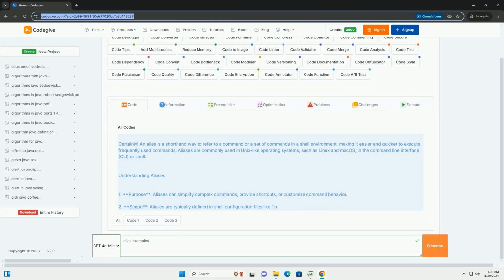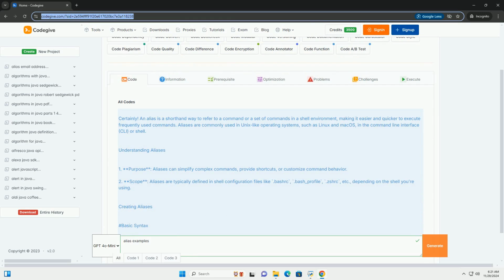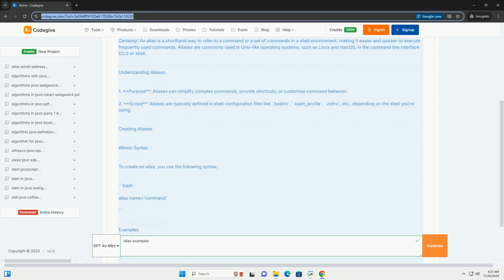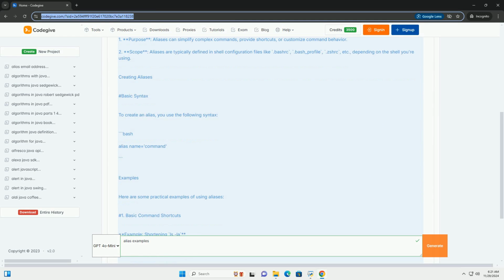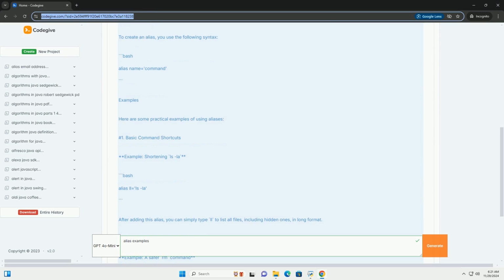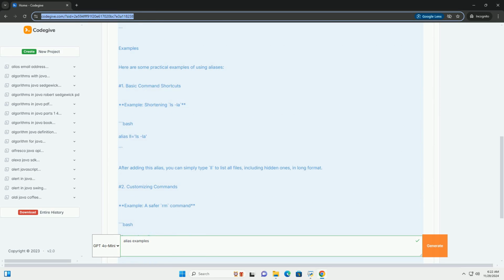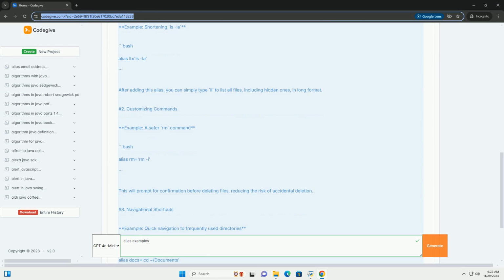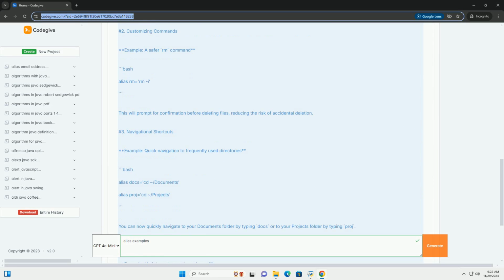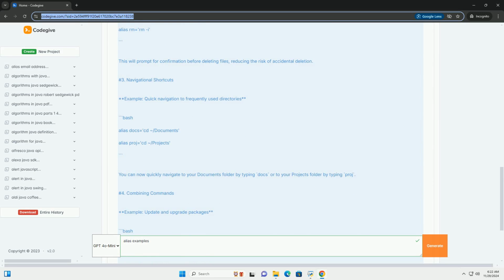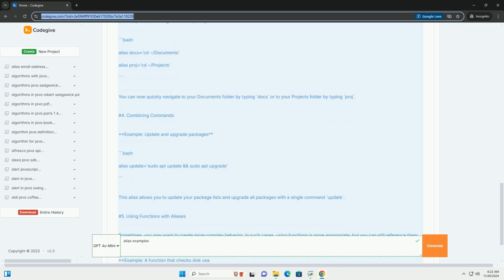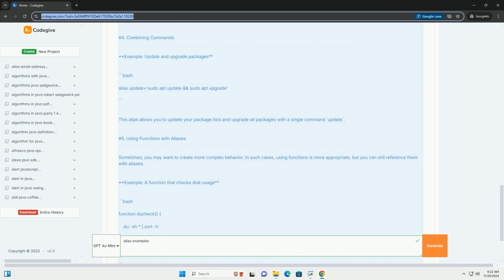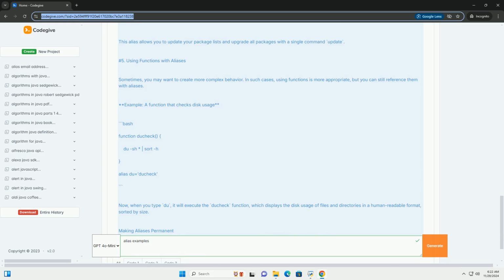Certainly. An alias is a shorthand way to refer to a command or a set of commands in a shell environment, making it easier and quicker to execute frequently used commands. Aliases are commonly used in Unix-like operating systems, such as Linux and Mac OS, in the command line interface, CLI, or shell.